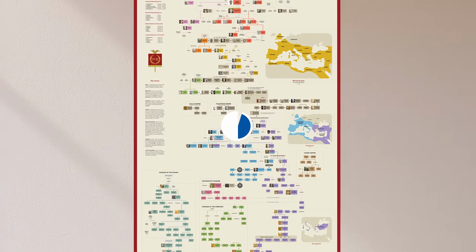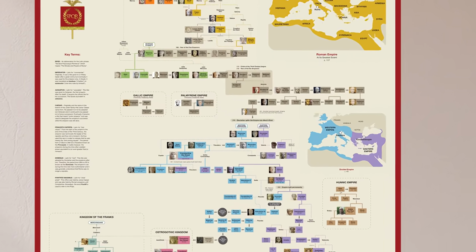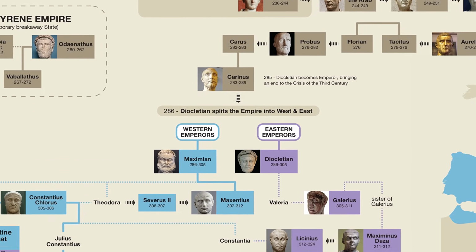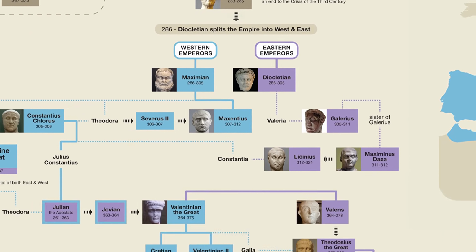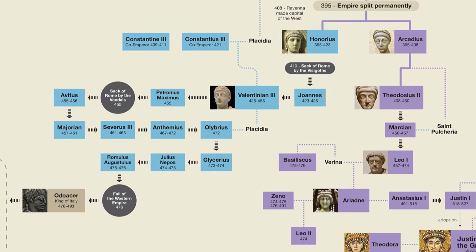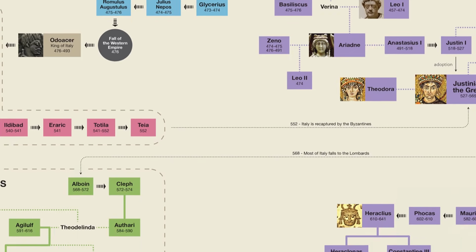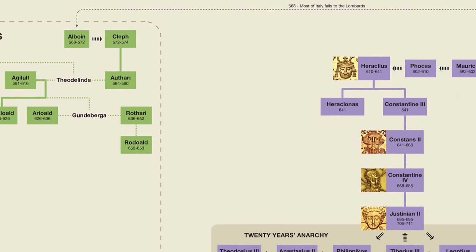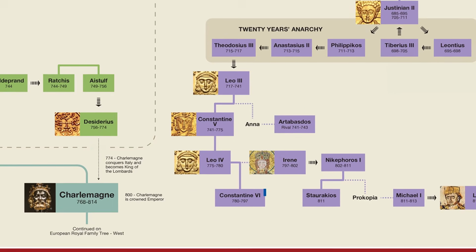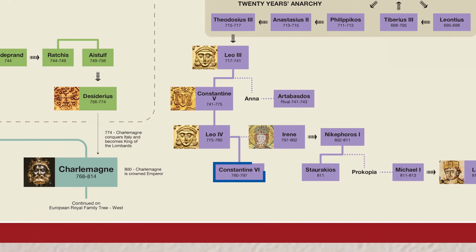Now, keep in mind that there's some disagreement about when exactly the period of the Dominate ends, because while the empire in the West fell in 476, the empire in the East continued for much, much longer, almost 1,000 more years, to be exact. This particular chart continues to show the Eastern emperors up until Constantine VI, so that's where we're going to stop in this video.